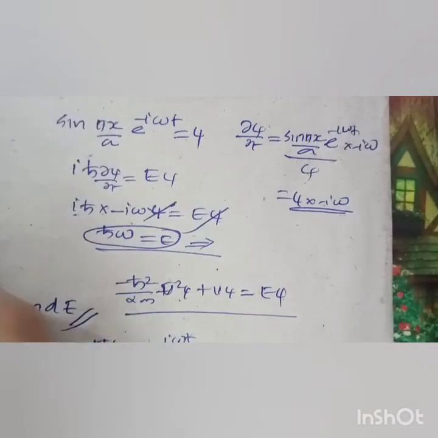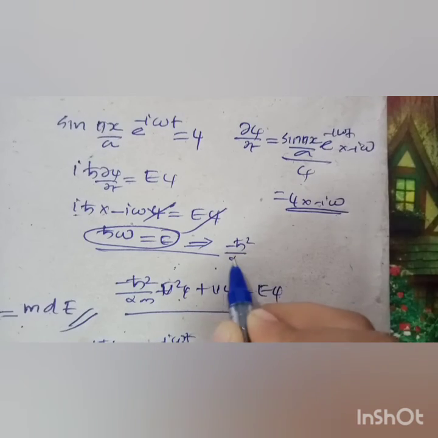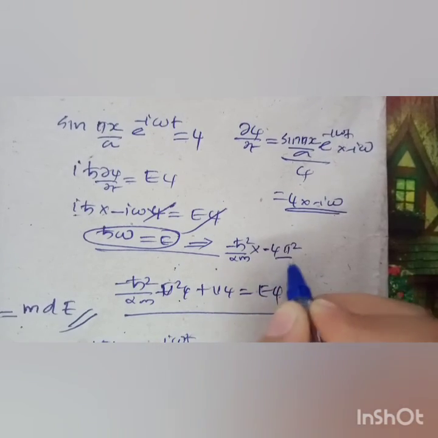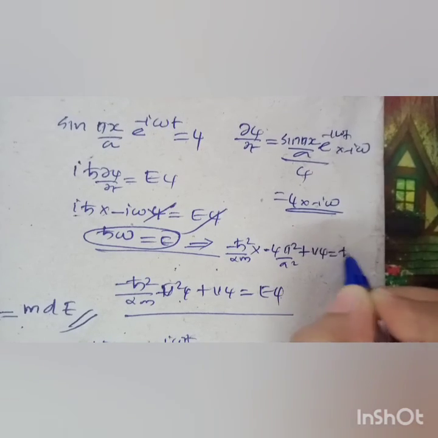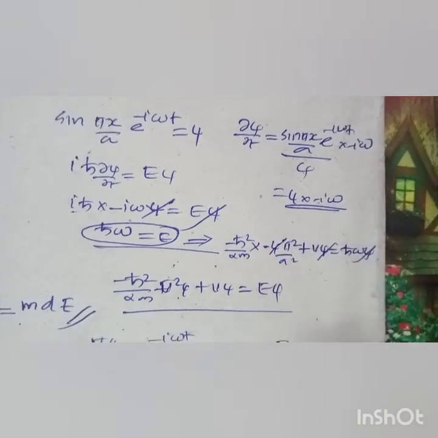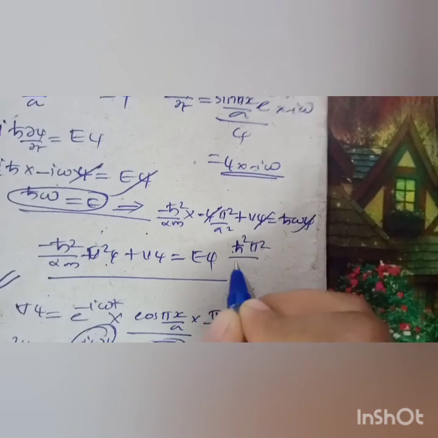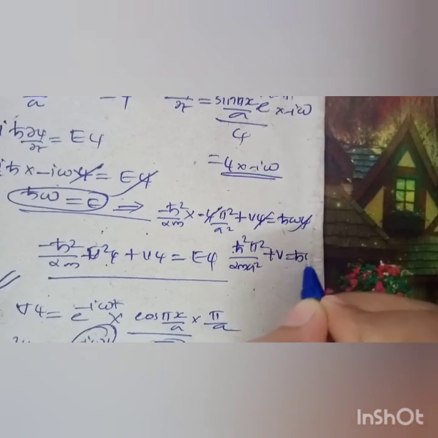So when we substitute this, minus h cross square divided by 2m del square psi is minus h cross square by 2m into minus psi pi square divided by a square, plus V psi is equal to h cross omega psi. Psi can be cancelled everywhere, and h cross square pi square divided by 2ma square plus V is equal to h cross omega.